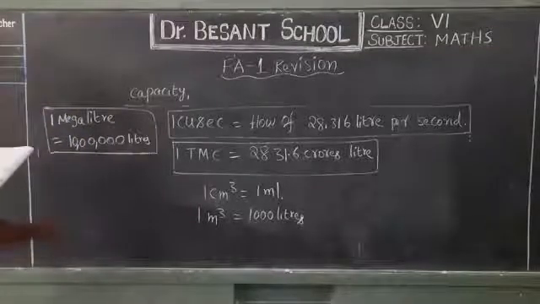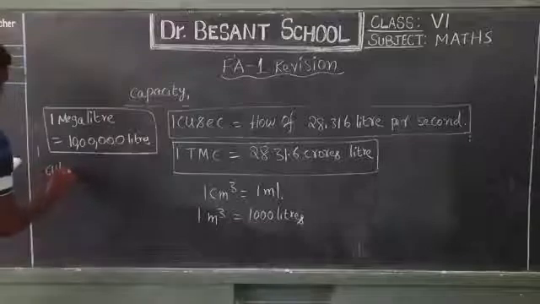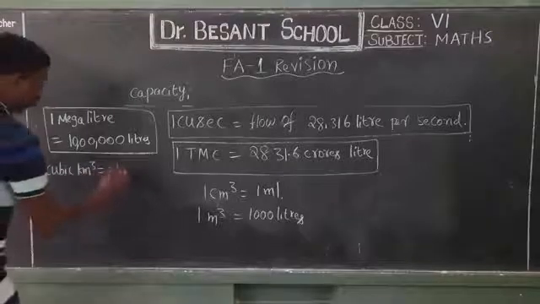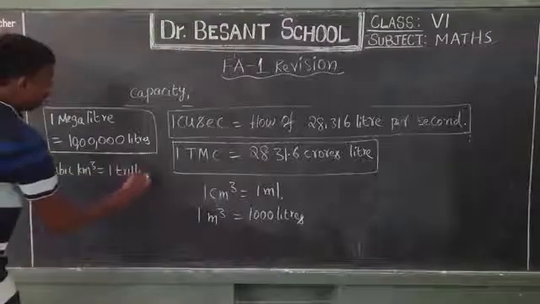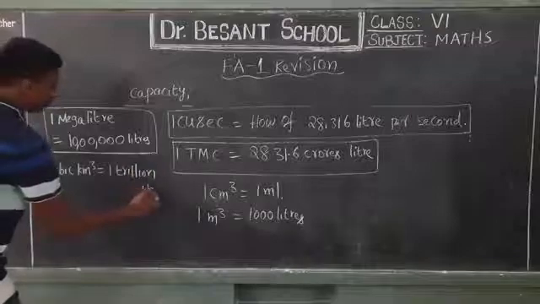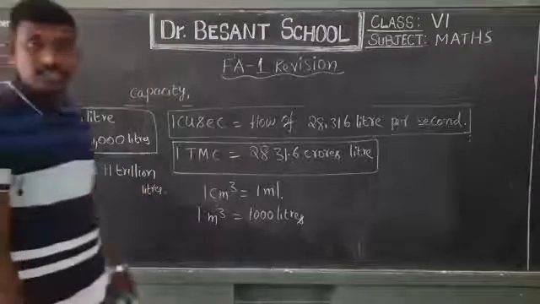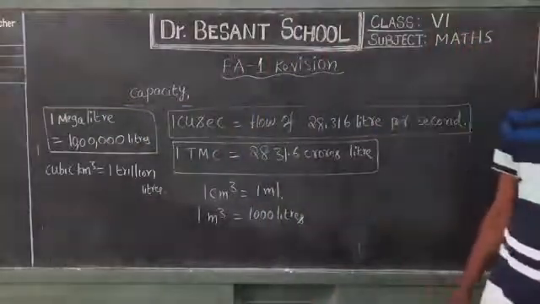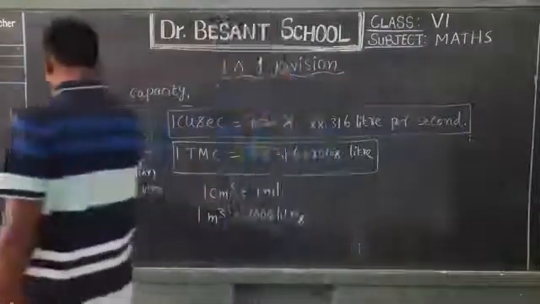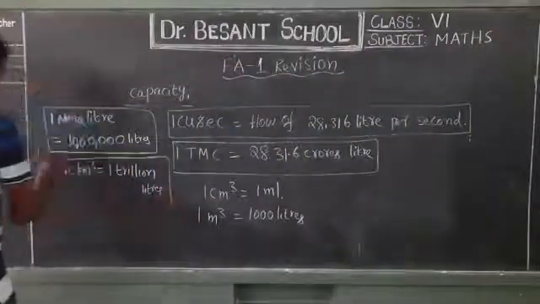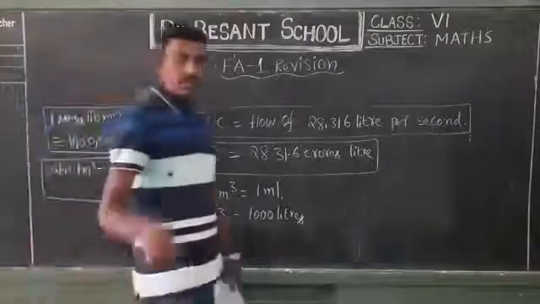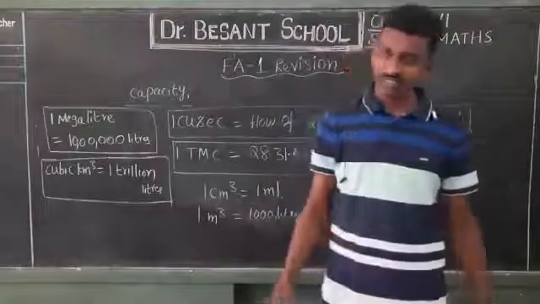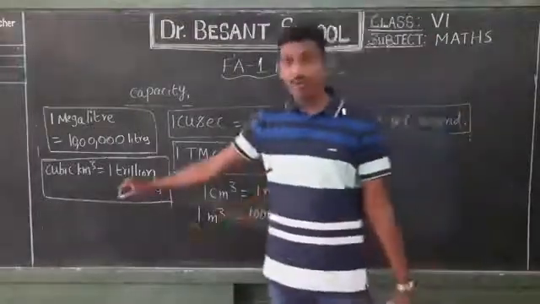Next comes cubic kilometer. If the volume is 1 cubic kilometer, then it occupies 1 trillion liters. 1 trillion means 1000 billion liters. That's about cubic kilometer. So if the length is 1 kilometer, breadth 1 kilometer, and height 1 kilometer, for a reservoir, then it can hold 1 trillion liters.